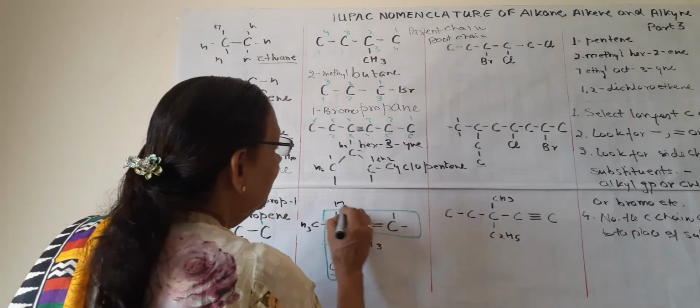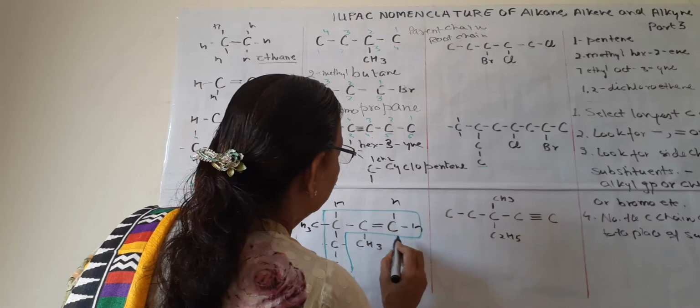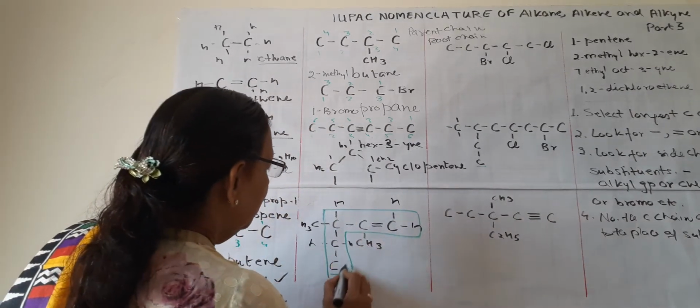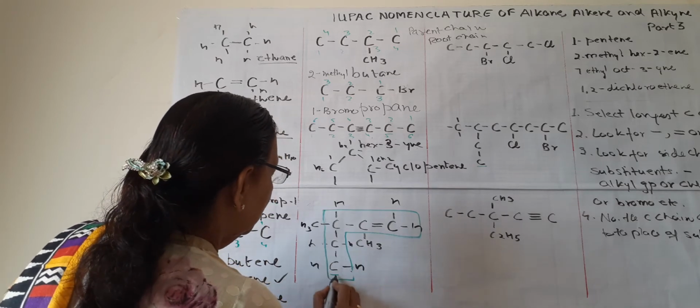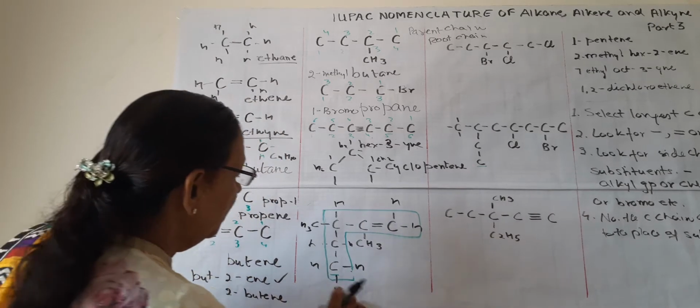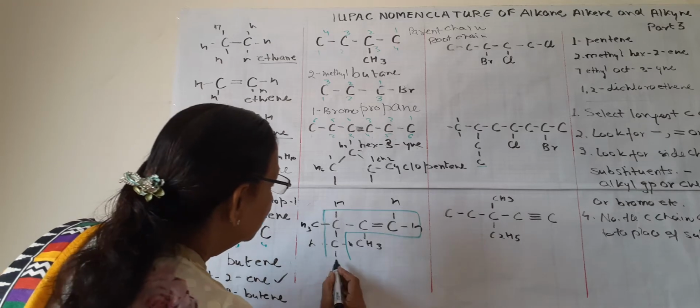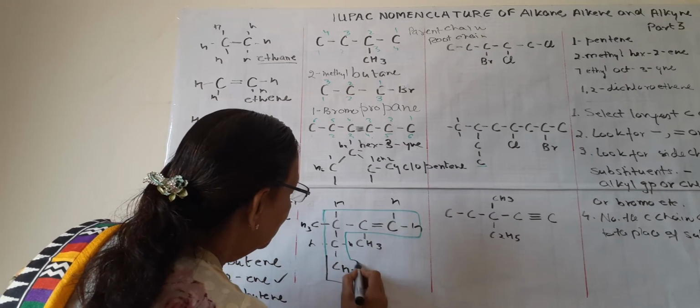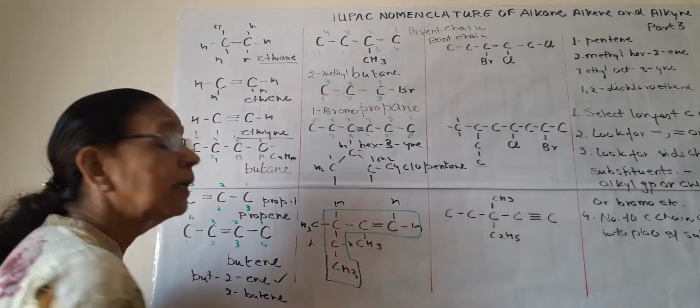So we can fill all with H. If it is written here instead of like this, then also this is attached with this carbon chain.